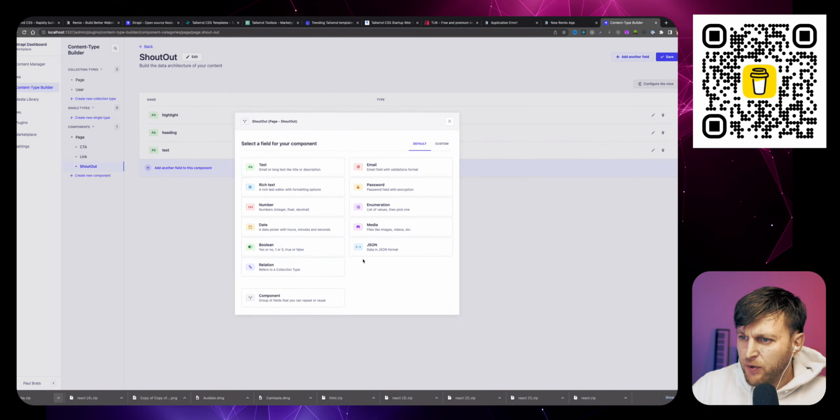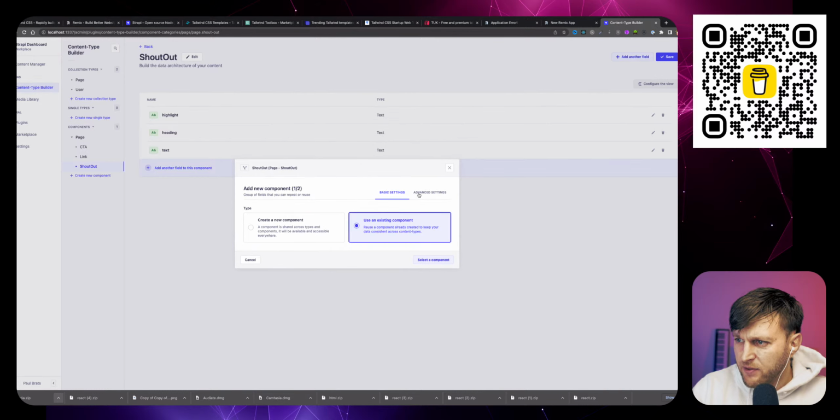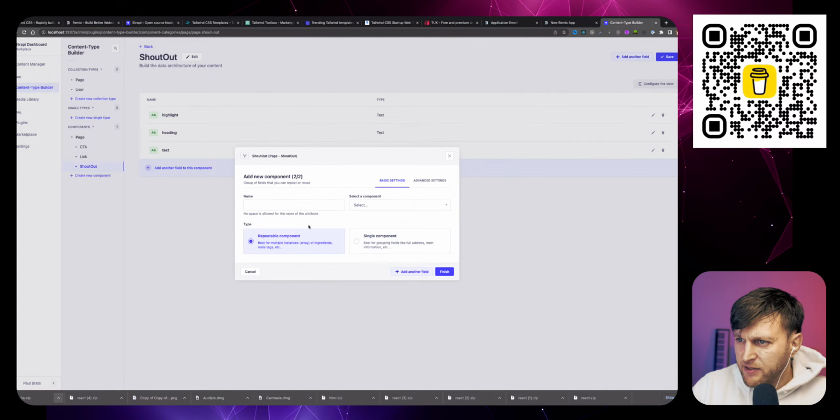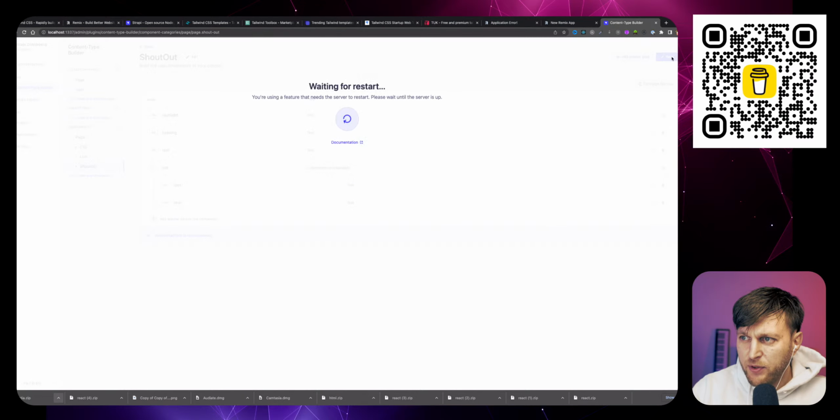And then we also have a component, which is going to be an existing component that we made called link. And finish, save. So we created that component.